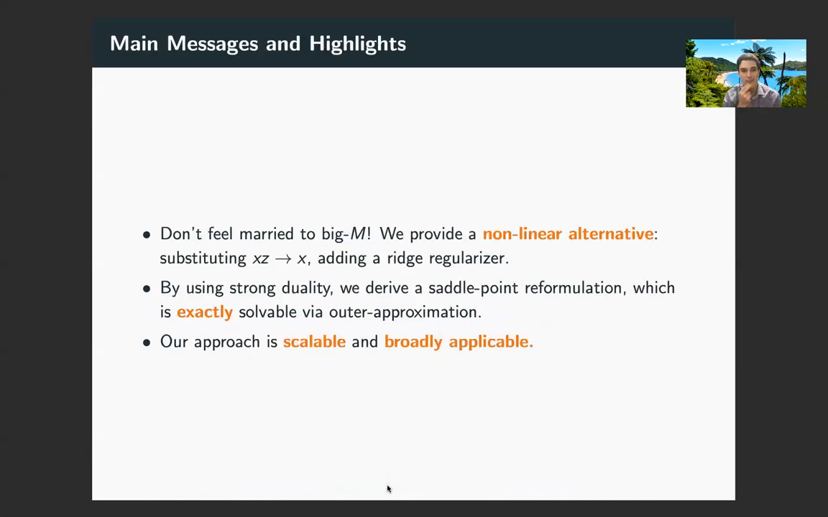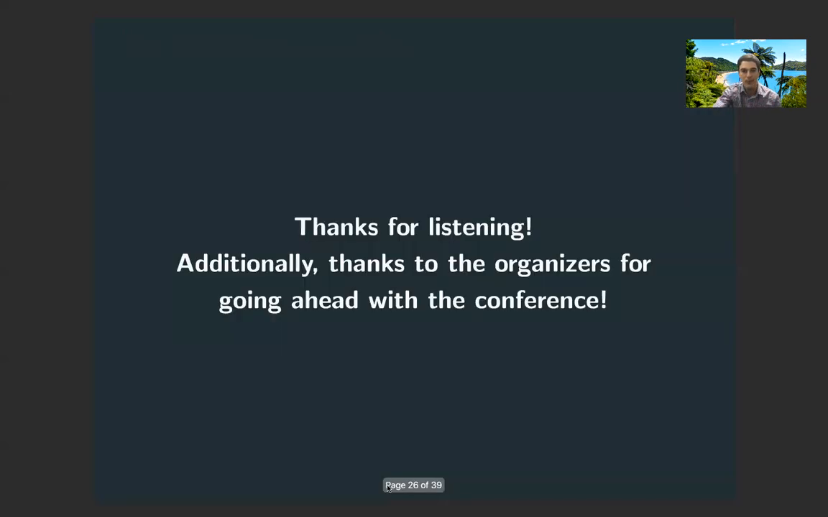So to wrap up, the main message of this talk is that you shouldn't feel married to the big M paradigm, because in this work, we've provided a nonlinear alternative which is viable and often more scalable, namely substituting x times z for x and imposing a ridge regularizer. Moreover, by using strong duality, we've derived a Saddle-Point Reformulation, which is exactly solvable via Outer-Approximation. Or you can use randomization and solving the convex relaxation to obtain certifiably near-optimal solutions at even larger scale problems. And finally, and most importantly, our approach is both scalable and broadly applicable. So thank you for listening.